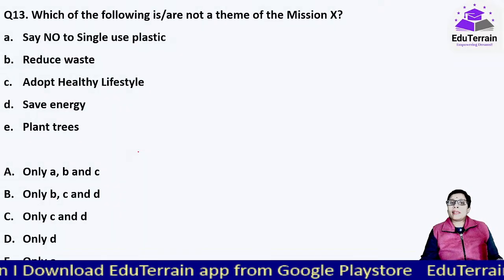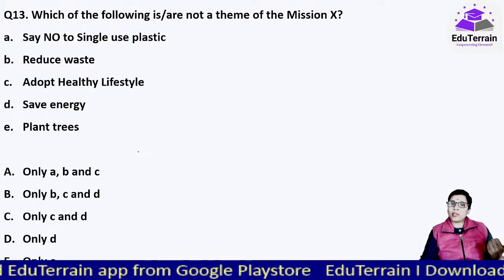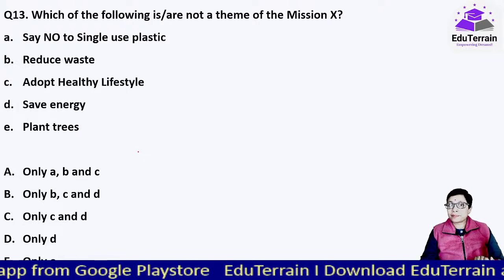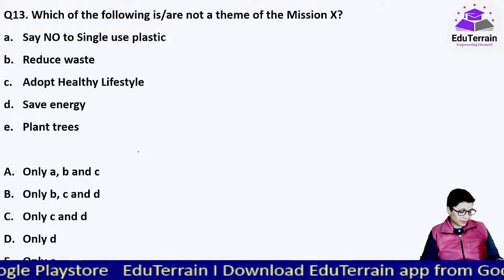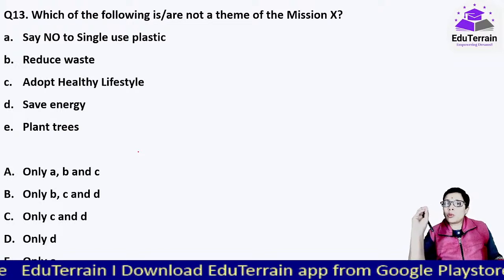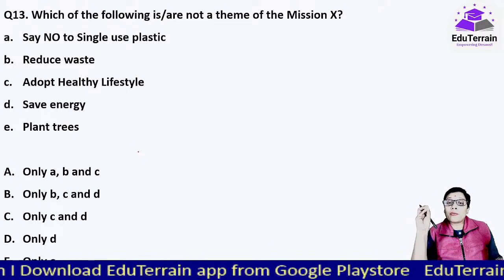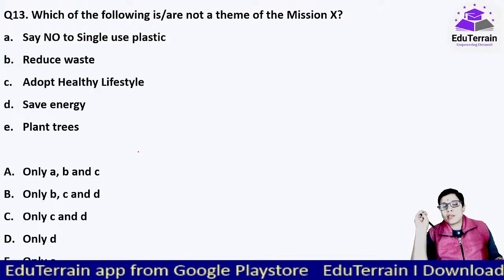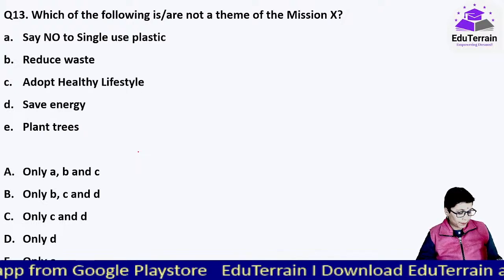Which of the following is or are not a theme of Mission X? So here we have understood it is Mission Life. Now you have to tell me how many themes there are, of which the following is not a theme. See, whenever any program, mission or scheme is launched, it is important from where it has been launched. Many times questions have been asked on this, so please be very careful. So here also they have asked where he announced that.